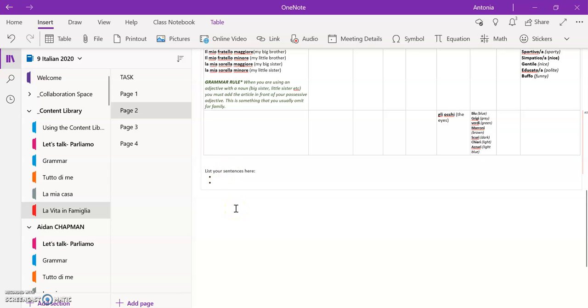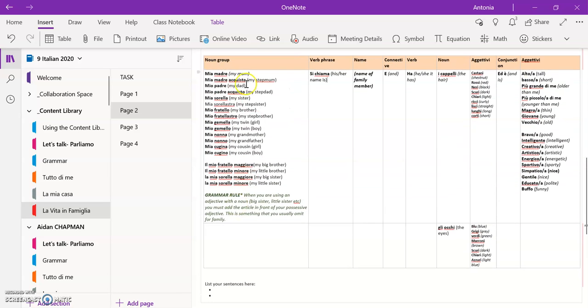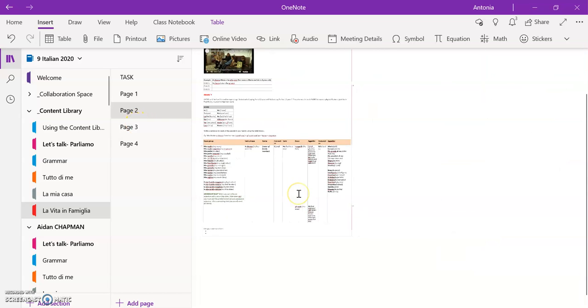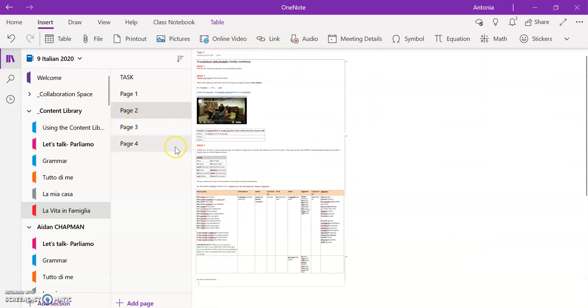So down below, it's asking you to list your sentences here. Remember, you need to write one sentence for each one of your family members. So if you have more than one sister or more than one brother, please write a sentence for each one. You can distinguish between them by choosing to say my big brother or my little brother or my big sister or my little sister. All right, that is page 2. Now we'll move on to page 3.